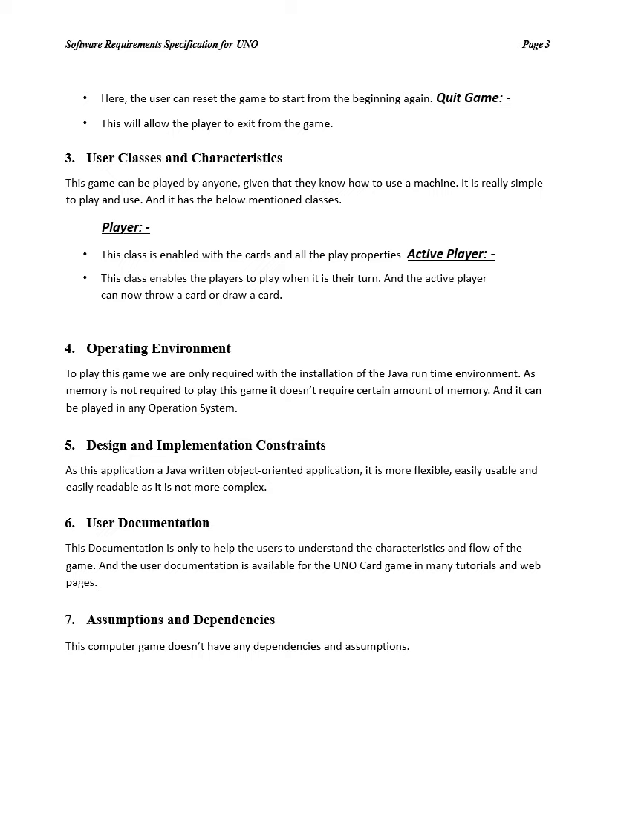Design and implementation constraints. As this application is a Java-written object-oriented application, it is more flexible, easily usable, easily readable, and not that complex. User documentation. This documentation is only to help the users understand the characteristics and flow of the project, like the flow of the game which we have implemented, how we have implemented it, and what steps we have included in our implementation. Assumptions and dependencies. This project doesn't have any dependencies or assumptions.